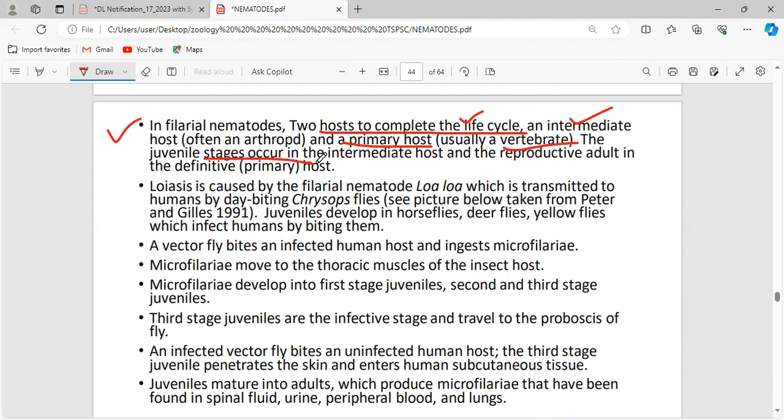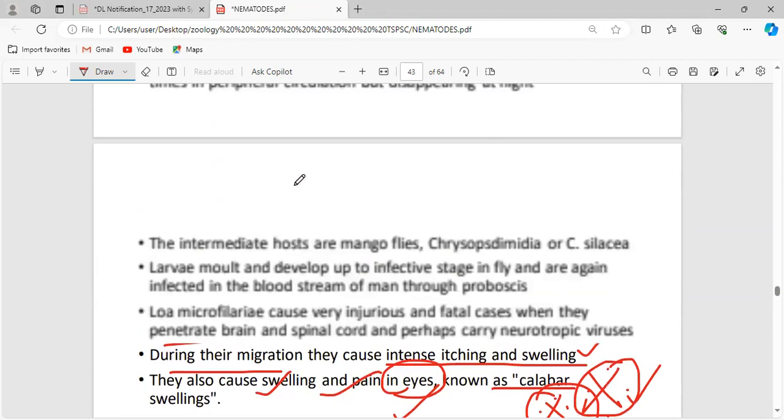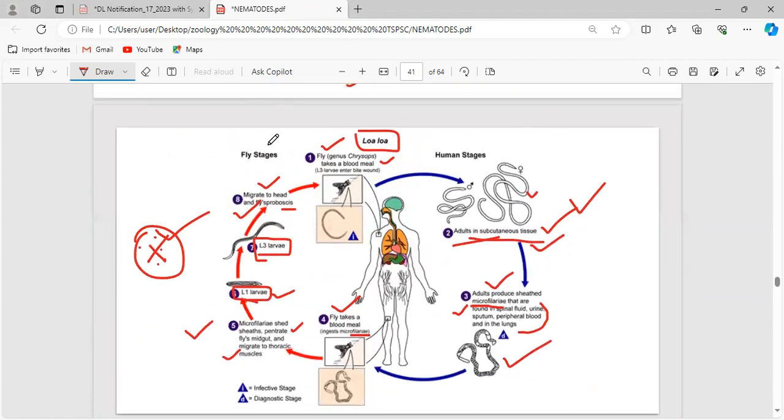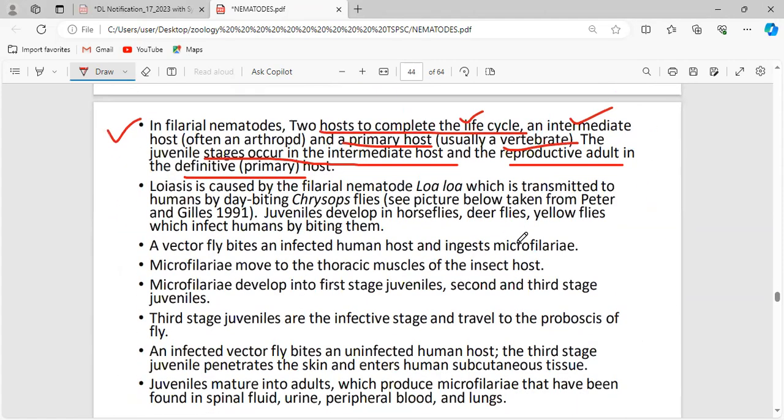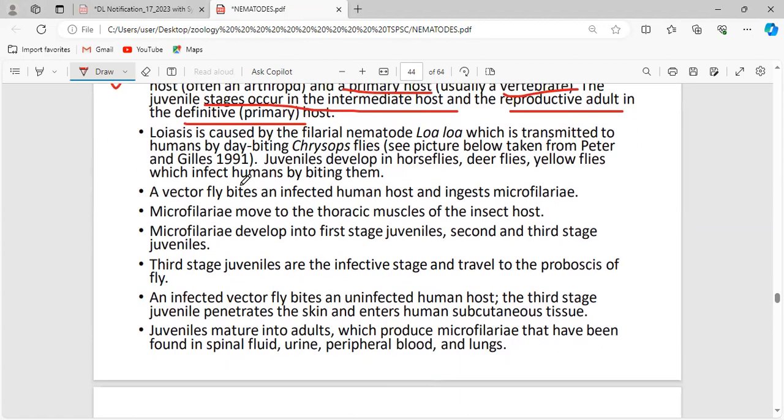The juvenile stages occur in the intermediate host, and the reproductive adult is in the primary host. As I have explained, these larval stages happen only in the body of the host. But the adult form, where sexual maturity is attained, is inside the body of the human, which we can say is the definitive or primary host. The disease caused by this worm is loiasis. This is caused by the filarial nematode Loa loa, which is transmitted to humans by the day-biting Chrysops flies.